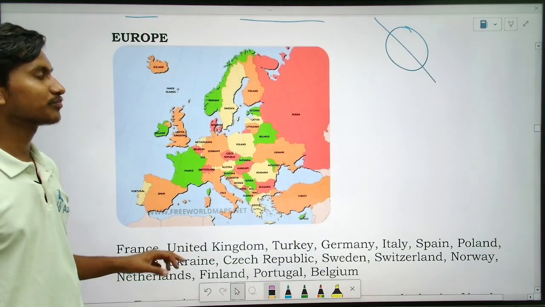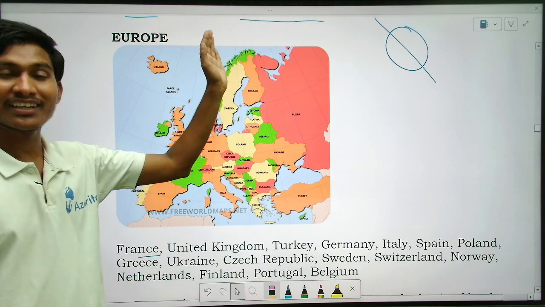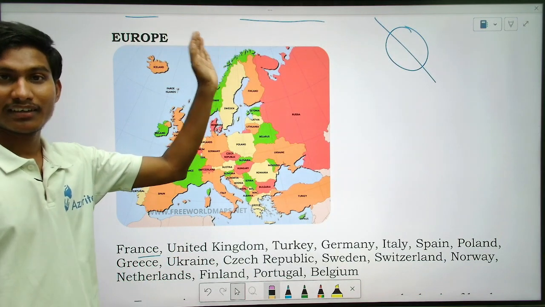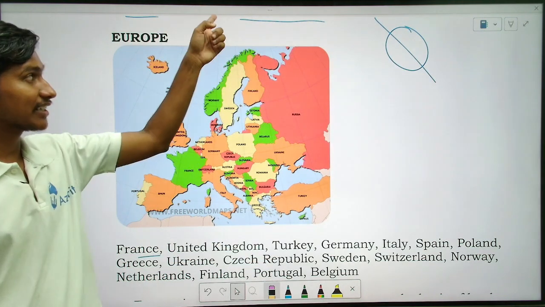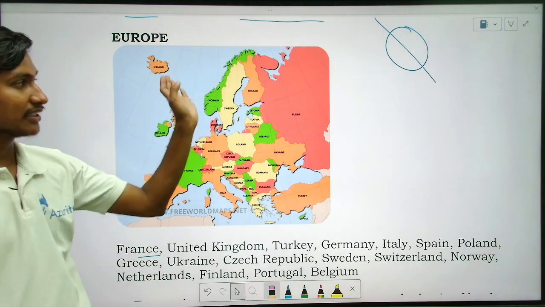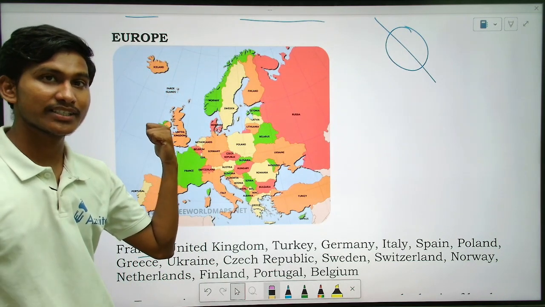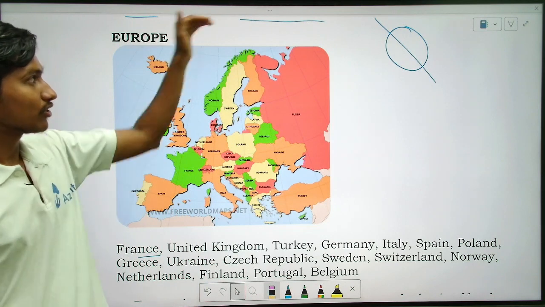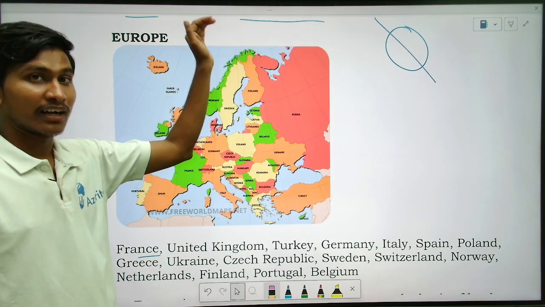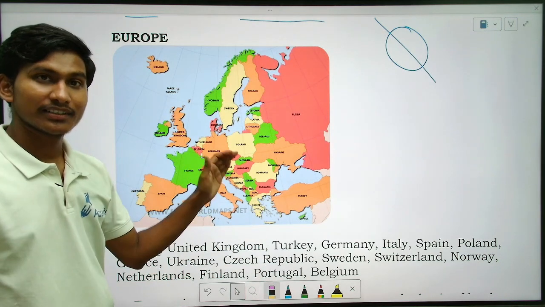So this is Europe. To the top, that is to the north, which ocean is there? Arctic is to the top, and then this side is Pacific, this side is Atlantic Ocean. Yes, these are the oceans. The top one is Arctic.